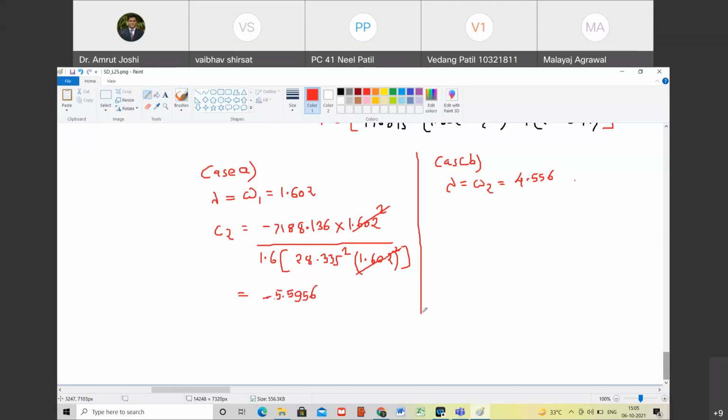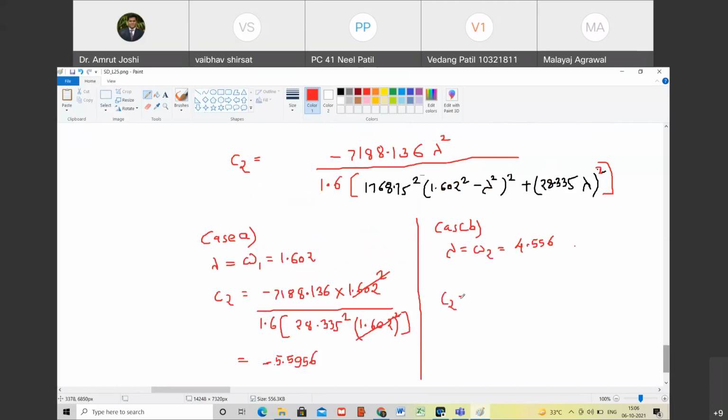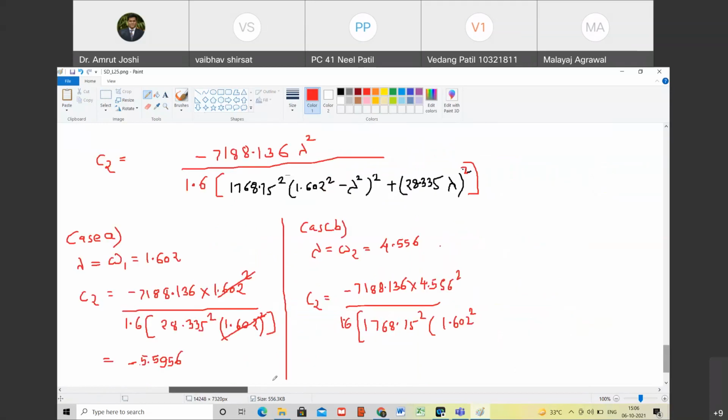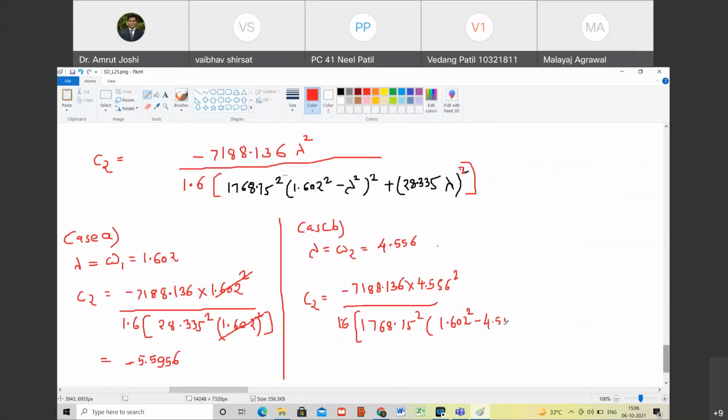And for case B, what is the value of C2? For case B, C2 is going to be equal to minus 7188.136 into 4.556 square divided by 1.6 multiplied by 1768.75 square into bracket 1.602 square minus 4.556 square plus 28.335 square into 4.556 square. Are you with me? Yes, sir.